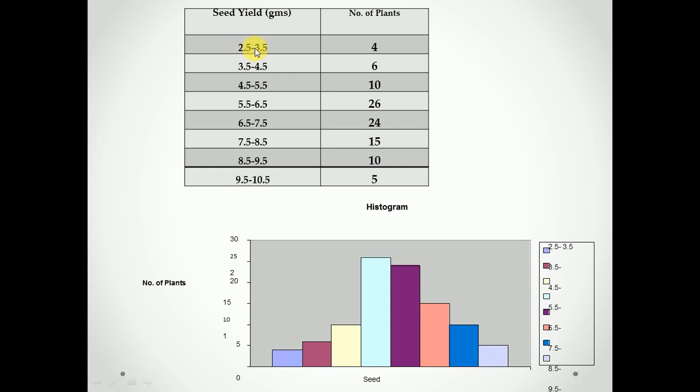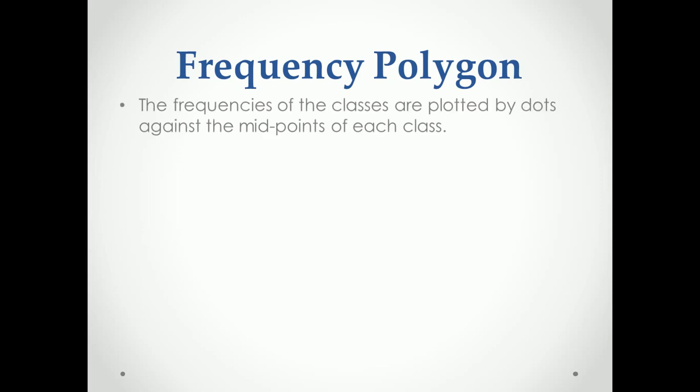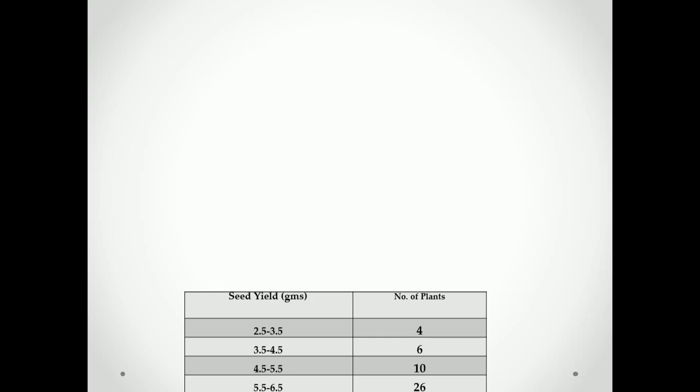So the dots are placed on the 3 point of the x-axis. And these dots are joined by straight lines. That is called a frequency polygon.